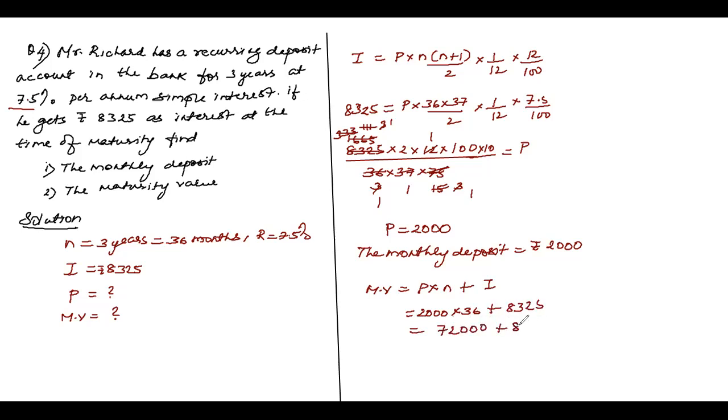Plus 8,325. So when you add, how much you get? 80,325. So rupees 80,325 is the maturity value. Okay, children? A very simple sum, children.